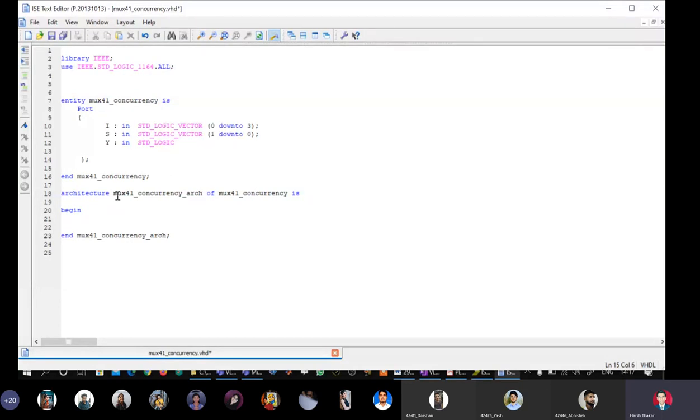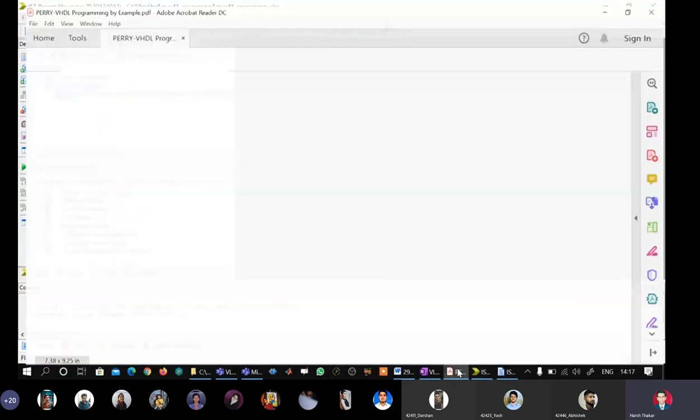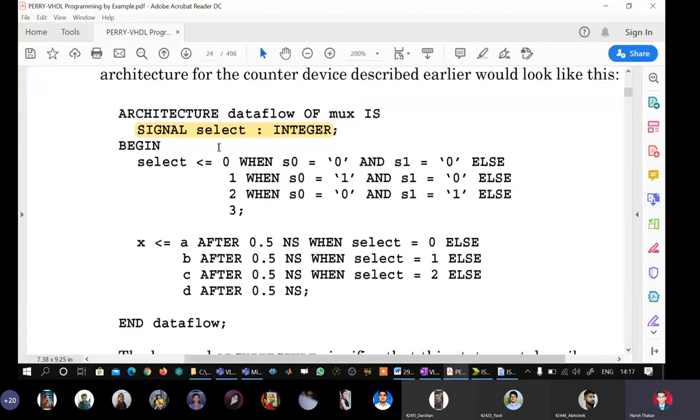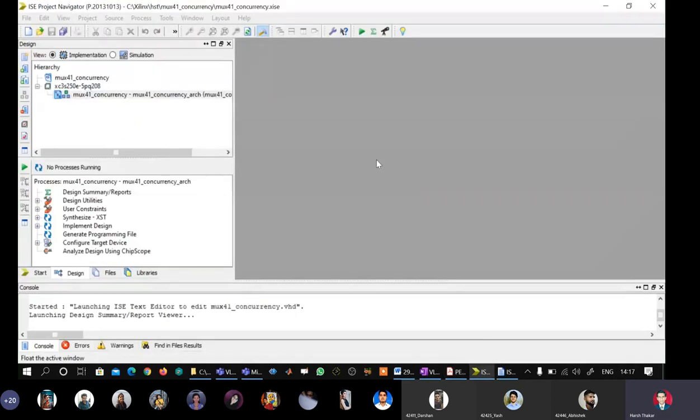So now we go to the code. Yesterday I told you that in the Perry book the author has defined select as the signal. So we will also type this there, but I told you that select is a predefined keyword in the language. As such, it is not allowed to use select as a signal name, but we will still do it in the tool.